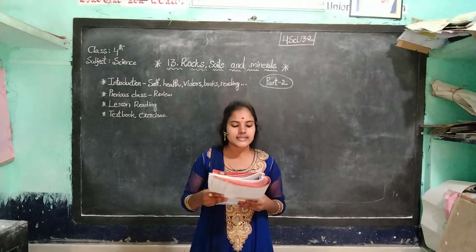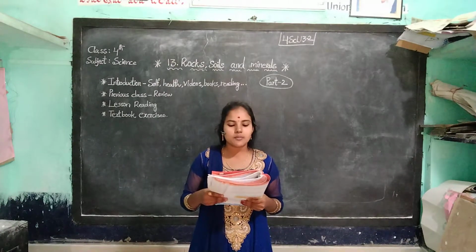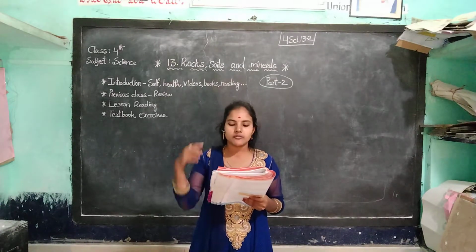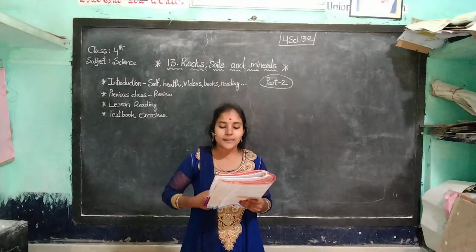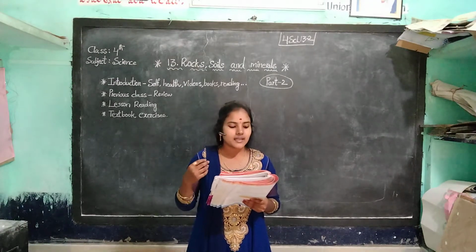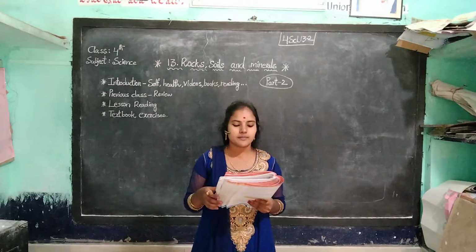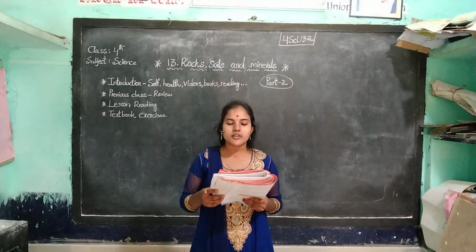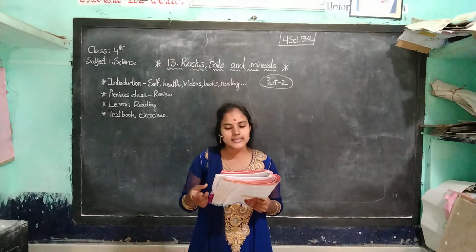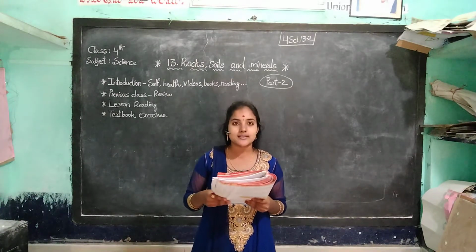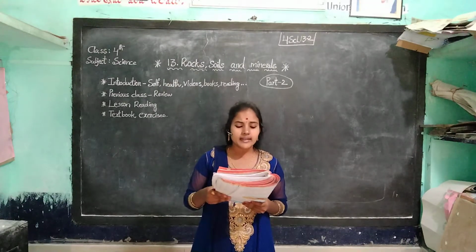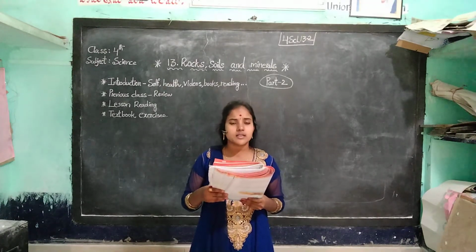Next one, soil conservation. Topsoil is the most fertile and suitable for the growth of plants. The plants get food from this layer. The protection of topsoil from erosion is called conservation. Underline that word, conservation.